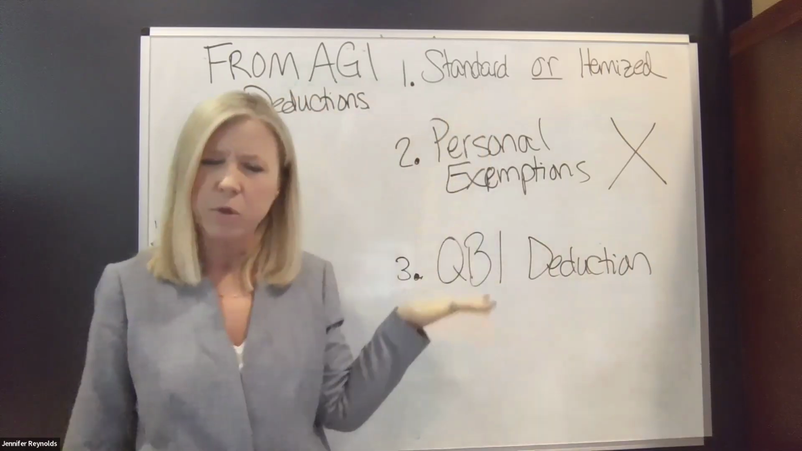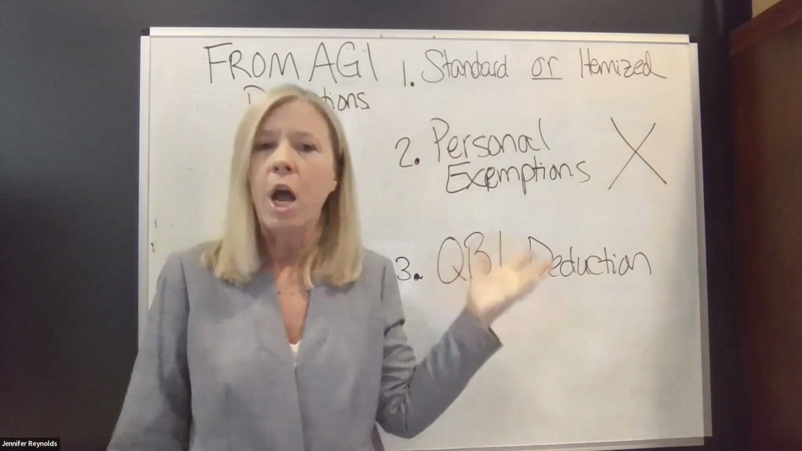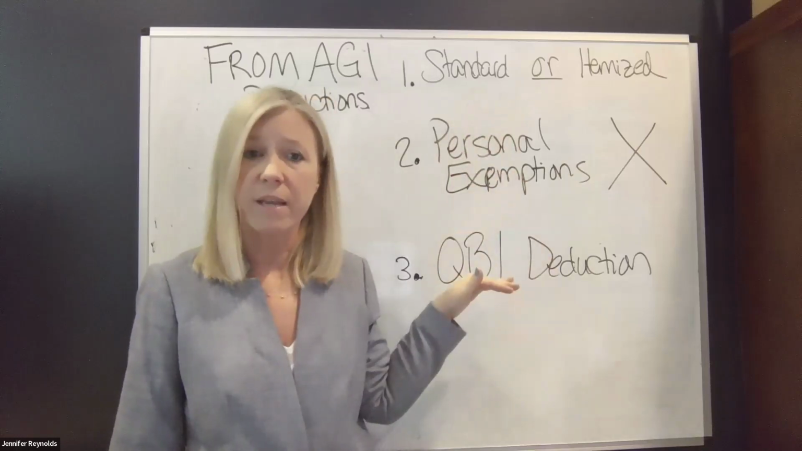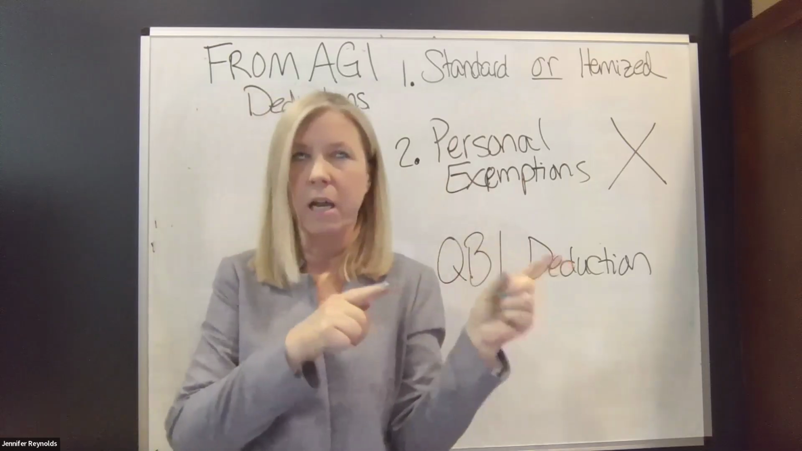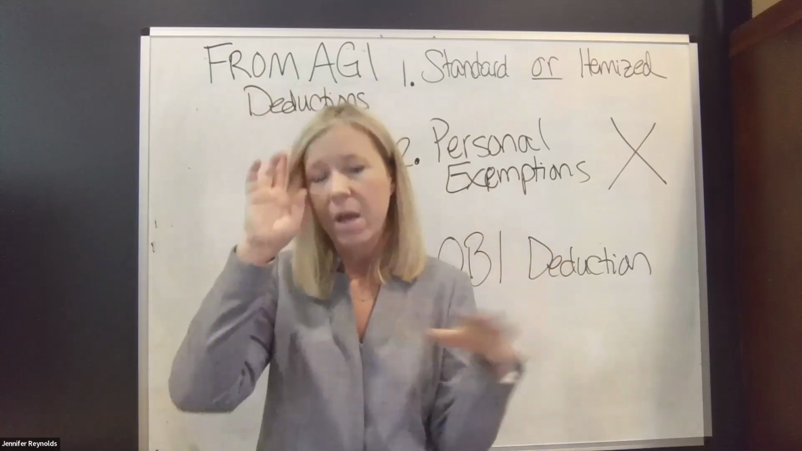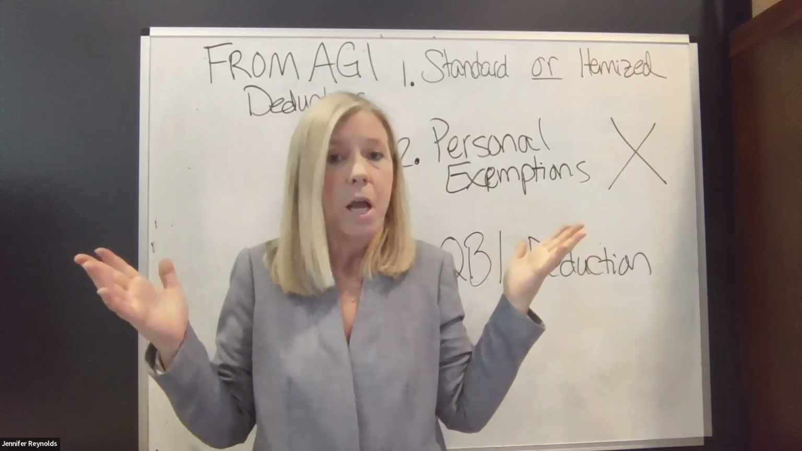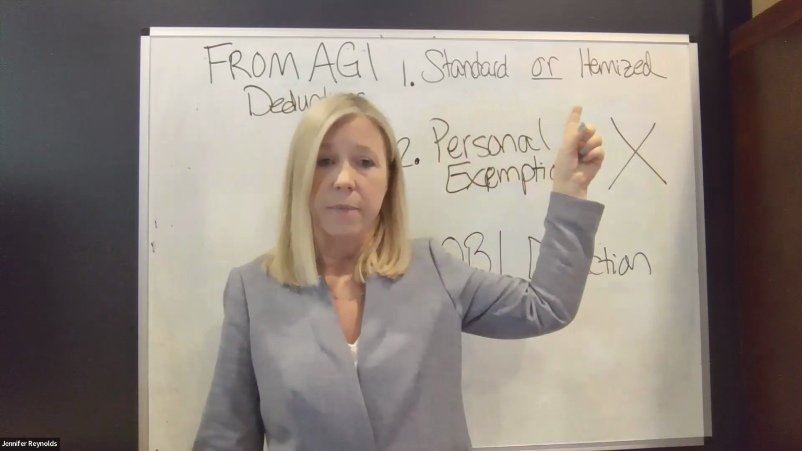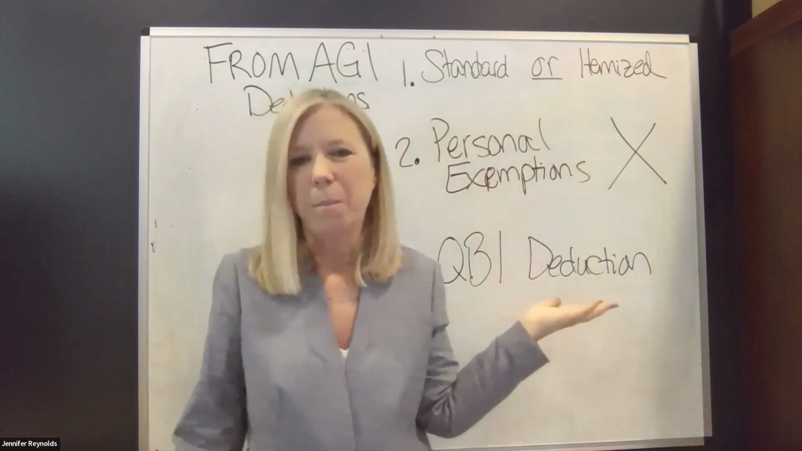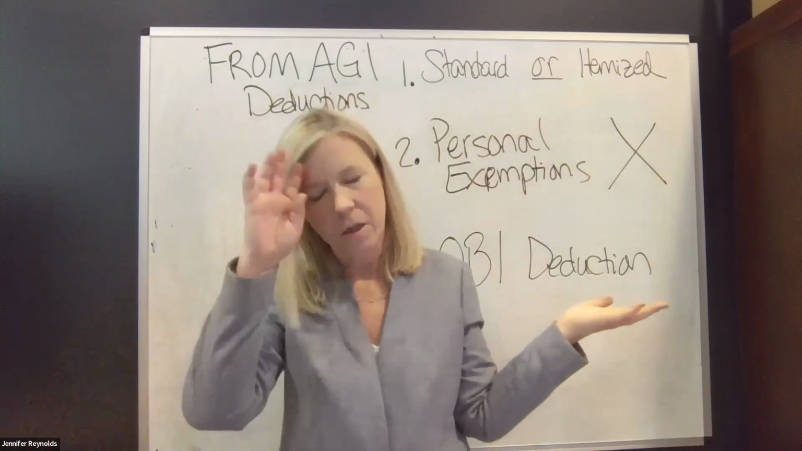So do I have to choose which one of these I want to take? No, I could take all three of these. Again, this one is for 2018 through 2025, but it's still there. It's still in the code. I choose between my standard or itemized. And then as just an employee, I wouldn't be taking the QBI deduction.